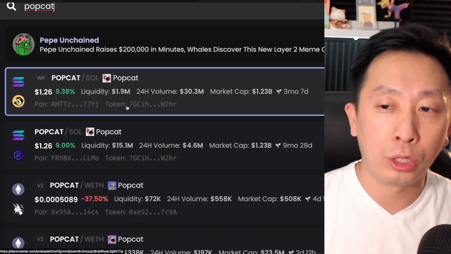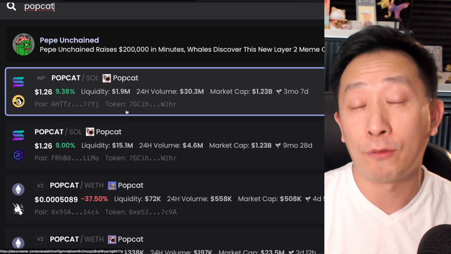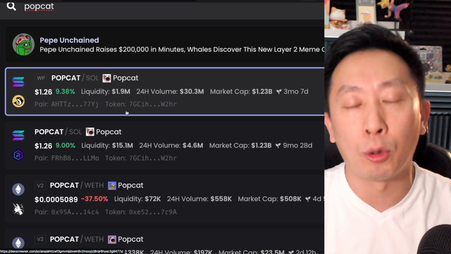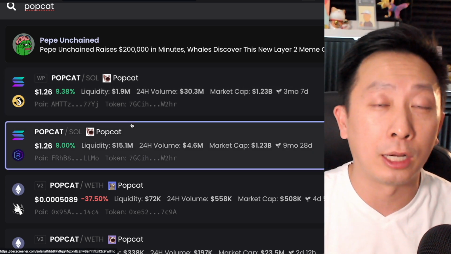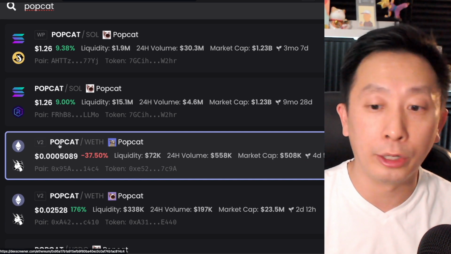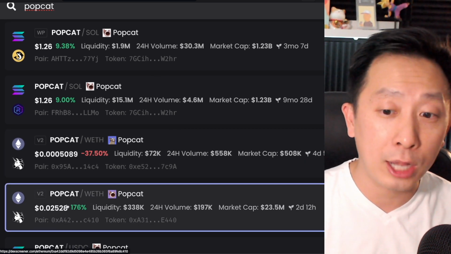In terms of Dex Screener, the reason they show two different findings is because of the pairing, whether it be with a stablecoin or with another crypto pairing. That's why they have two different findings here. We scroll down to number 3, we can see there's a different contract address. This one's on Ethereum, and this one has a different contract address that's on Ethereum also.